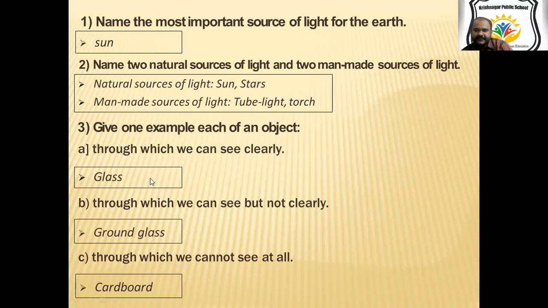Through ground glass, that means scratched glass, we can see some objects, but they may not be very clear to us. And next is cardboard, which does not allow the light to pass through; it is an opaque object.